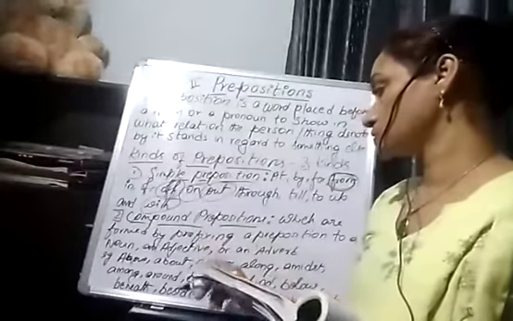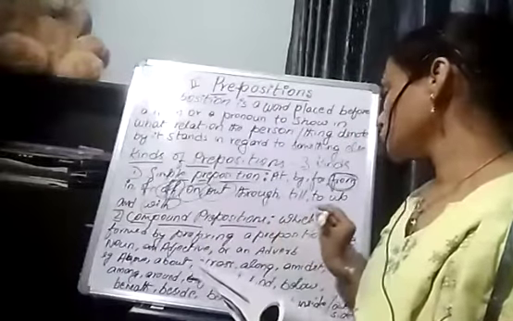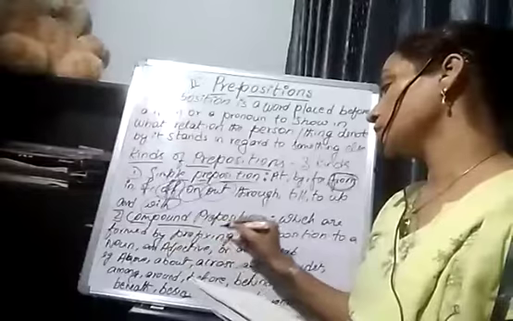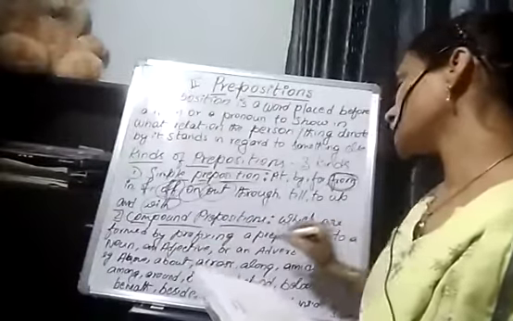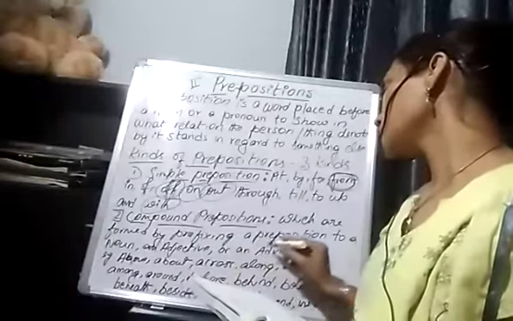I'll come to the next kind of preposition, that is compound prepositions, which are formed by prefixing a preposition to a noun, an adjective, or an adverb.